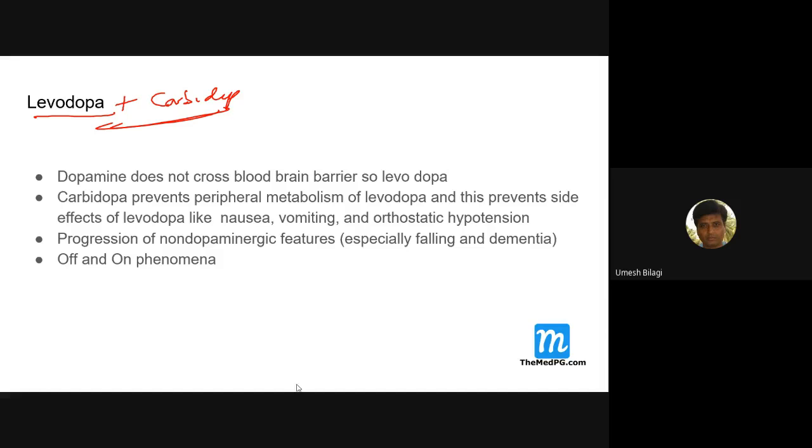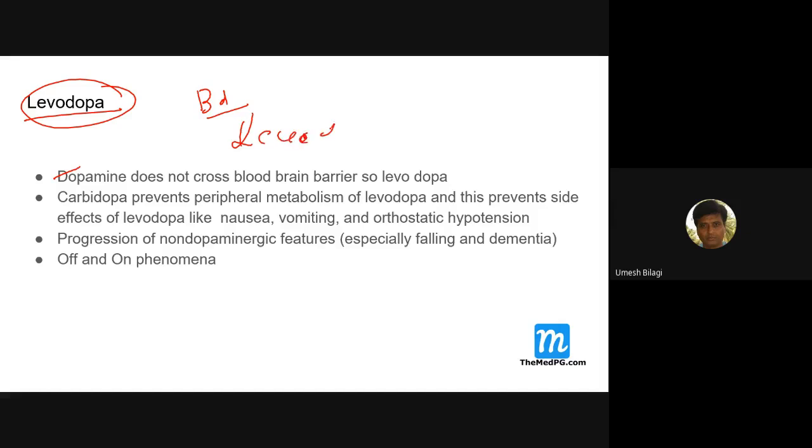Now, dopamine does not cross and progression of a non-dopaminergic disease. Okay, one thing: levodopa will prevent these dopamine-induced problems. But as I told you, apart from that, there are other nerves also involved in Parkinsonism, and they are not being treated with levodopa. So a patient who is receiving levodopa long term, when the disease gets severe, these non-dopaminergic manifestations, especially falling and dementia, can't be prevented.